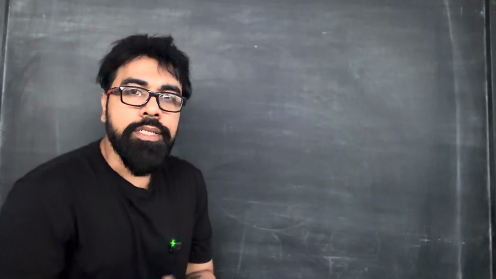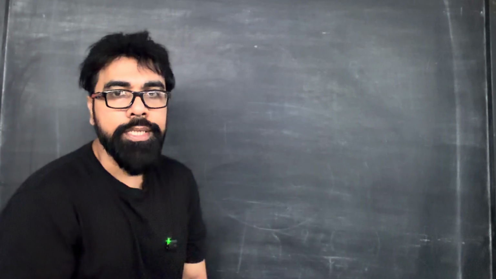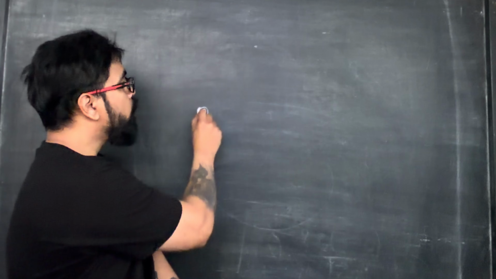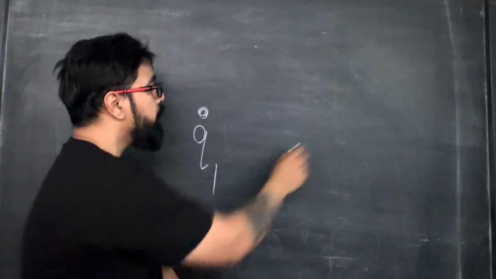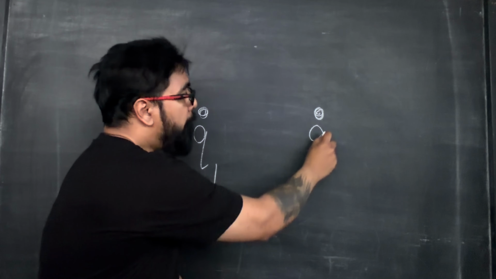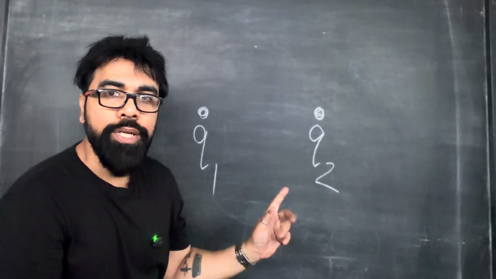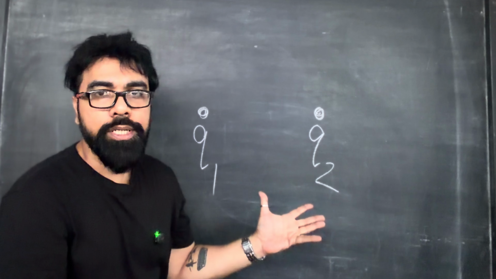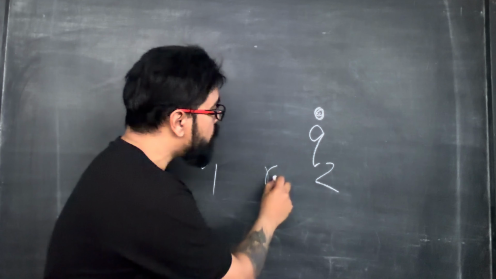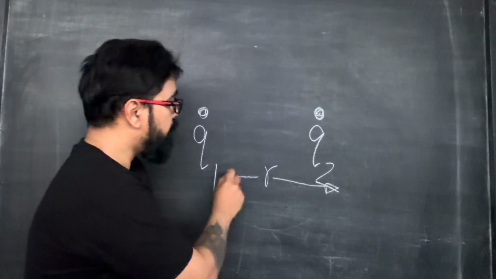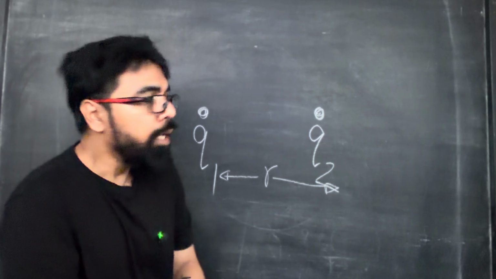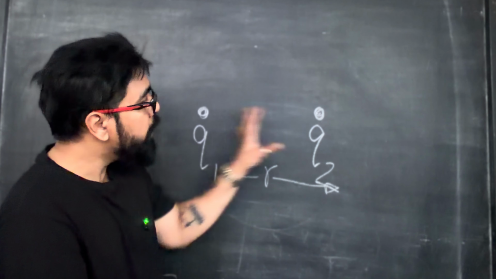Now, let us discuss Coulomb's law. What is the law saying? Suppose there are two point charges, and be very careful here: these Q1 and Q2 are not just any charges, they have to be point charges. The separation between these two charges is R. The medium also plays a major role here.